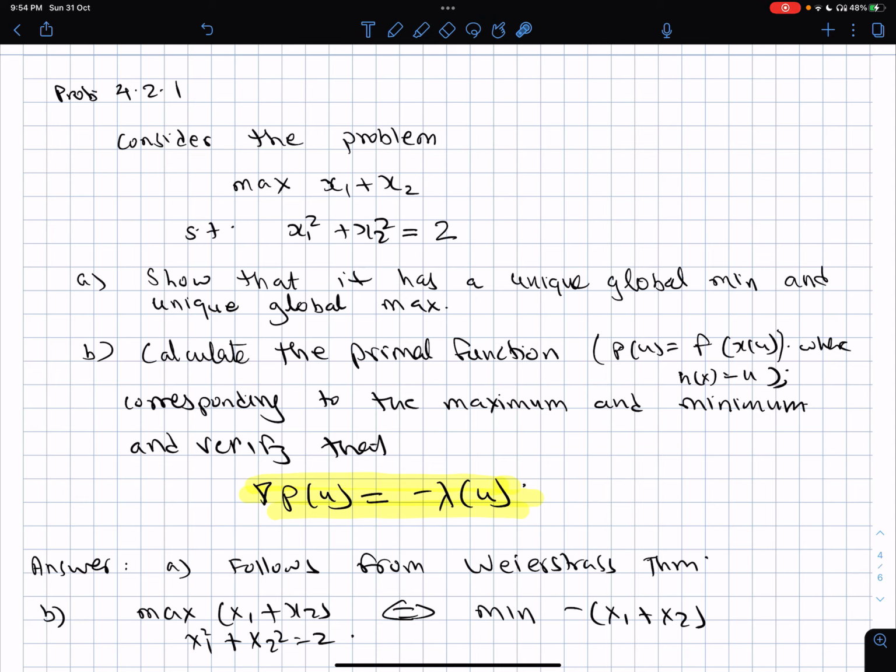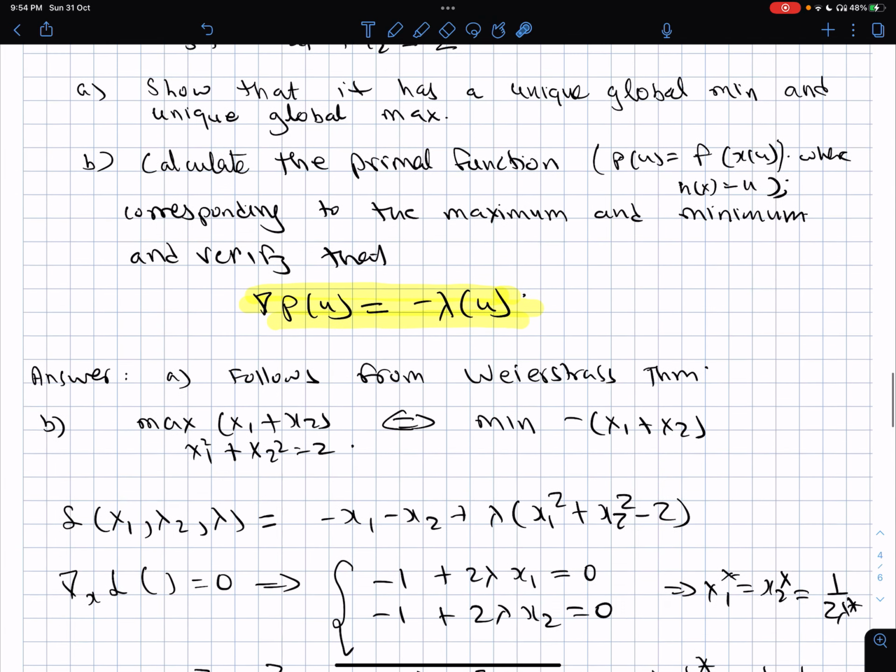Now calculate the primal function corresponding to the maximum and minimum, and verify the sensitivity theorem that we just discussed. First answer I am not going to expand on, but straight away, that there is a unique global minimum and a global maximum directly corresponds to the Weierstrass theorem. There is nothing more to say about it.